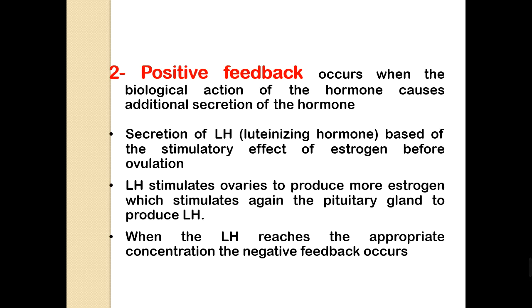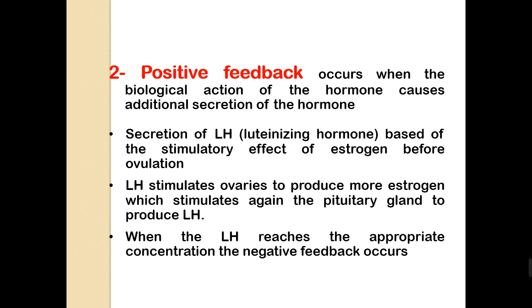Secretion of luteinizing hormone is based on the stimulatory effect of estrogen before ovulation, while luteinizing hormone stimulates the ovaries to produce more estrogen. The first stimulatory effect on the luteinizing hormone is the estrogen.